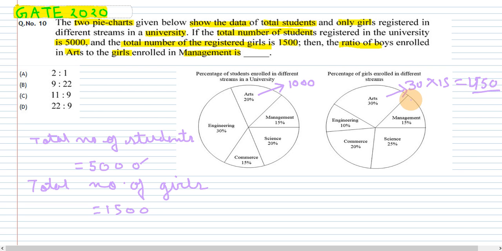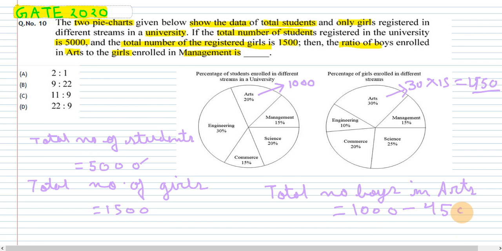So there are 450 girls in the arts stream, and the total number of students in the arts stream was 1000. To find the total number of boys in the arts stream, we subtract the total number of girls in the arts stream from the total number of students.